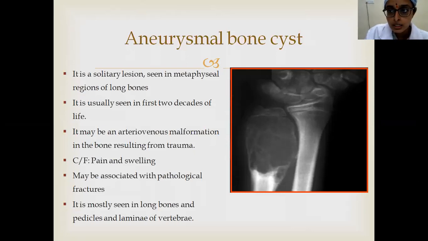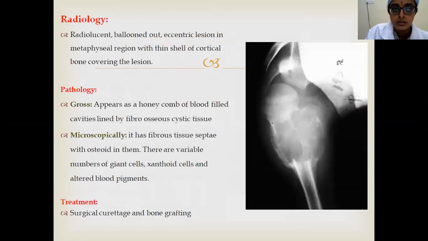So pain and swelling are the main features, and pathological fractures are seen. Most commonly it is also seen in pedicles and laminae of the vertebrae. So see this, a lytic radiolucent lesion which is ballooned out, in the metaphyseal region, and this is the thin shell of cortical bone.